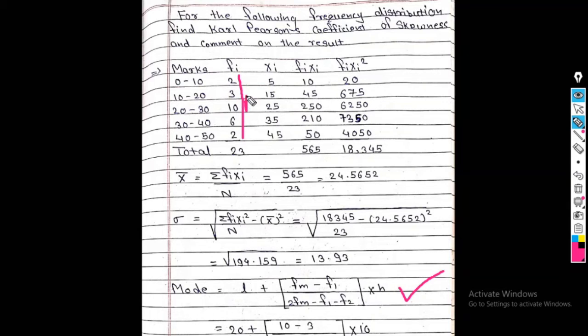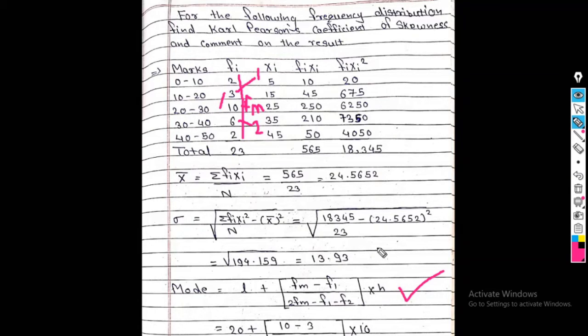So 10 is nothing but Fm, that is the highest frequency. F1 is the frequency previous to the highest. So above 10, the value is 3. So 3 is my F1. What is F2 now? Below 10, whatever value is there, that is my F2.